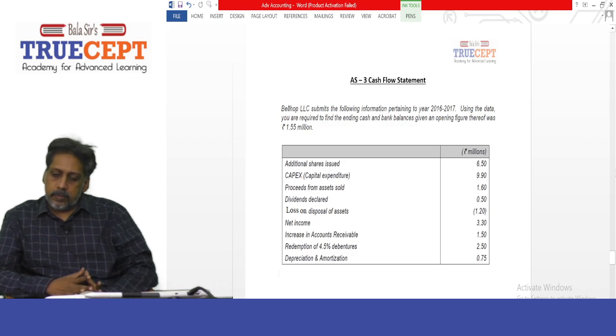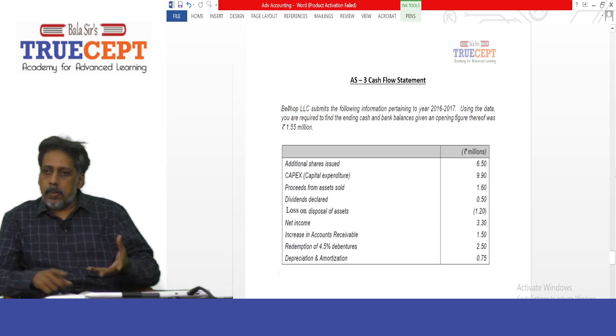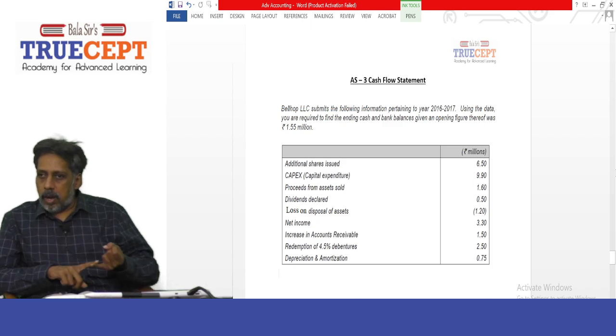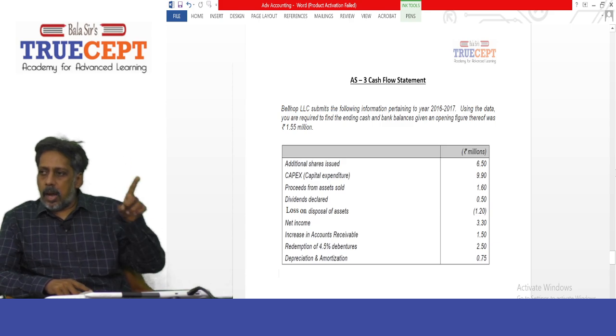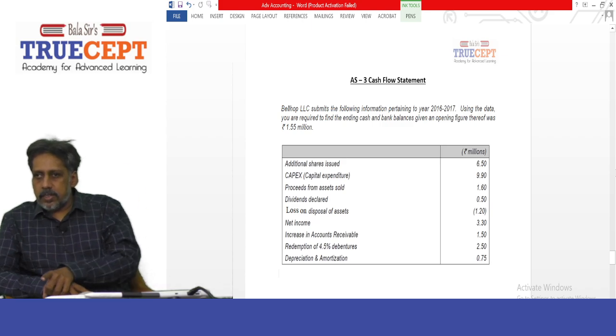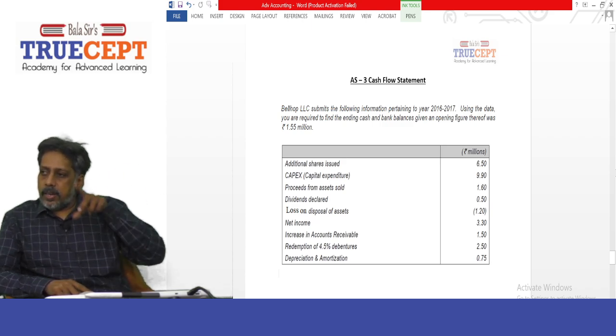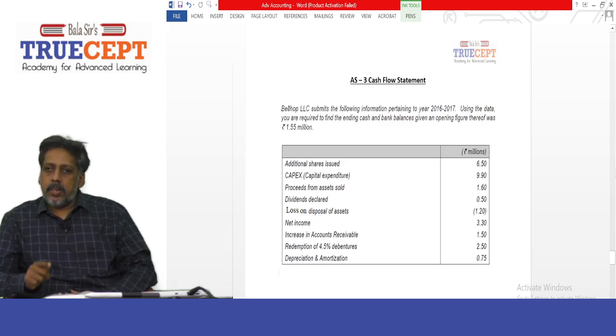Next, loss on disposal of asset, 1.2 million. It's given as a negative figure because it would have been debited to the profit and loss account and would have reduced your profits, right? So this 1.2 million loss on disposal of fixed asset is a non-operating expense, in brackets a loss. So it should be what? Added back while calculating cash flow from operating activities. Next, net income, 3.3 million.